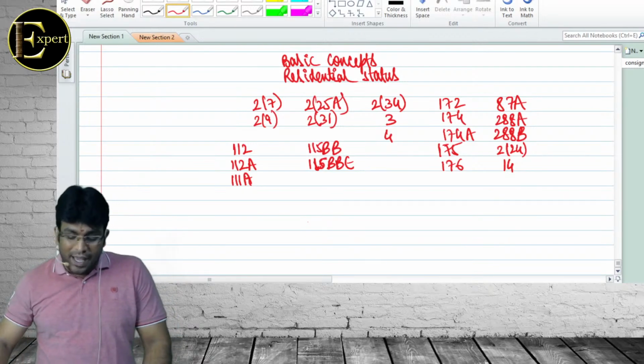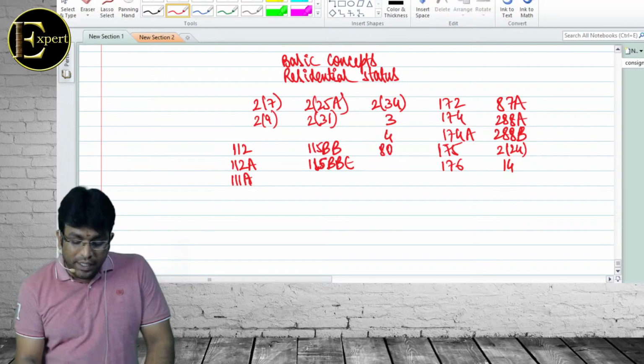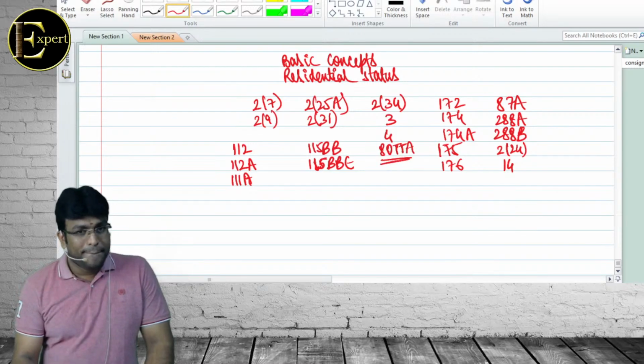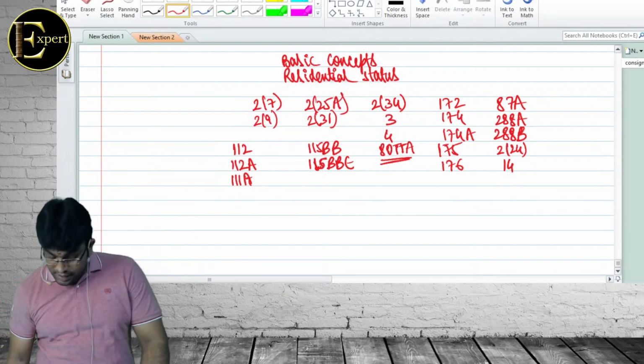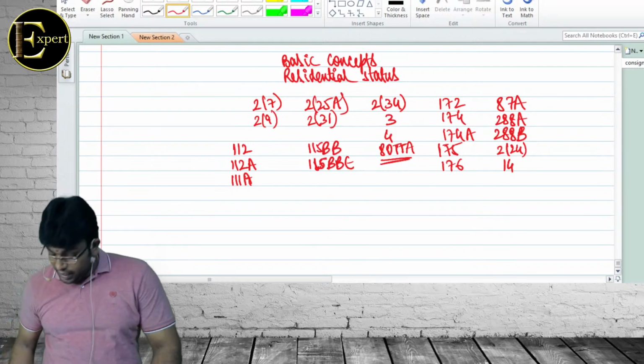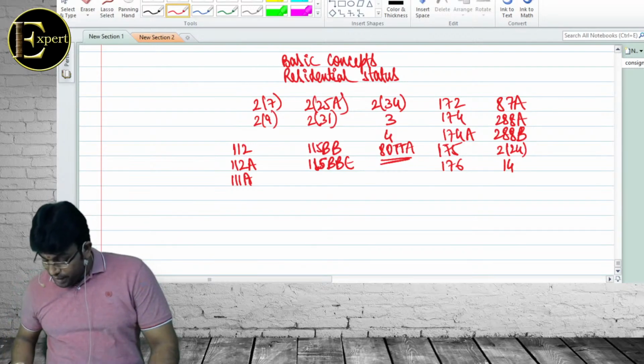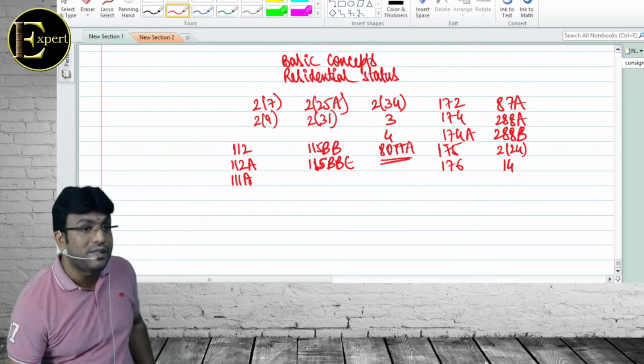Yes, exactly. I have a question. What is section 80TTA? Interest on savings bank deposit. How much interest deduction? 10,000 or the amount, whichever is lower. Please don't tell your brain directly 10,000. That will again trouble you. Getting my point? Interest or 10,000, whichever is lower. Correct, my dear friends?